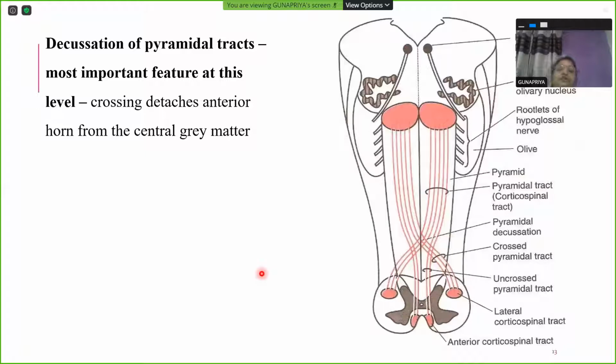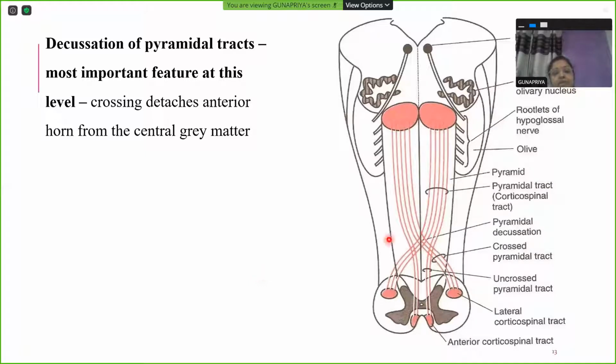Now we're moving on to the white matter. So white matter obviously means your tracts, your bundles of nerve fibers, axonal fibers, or tracts. So here the most important tract that we study will be decussation. Decussation of pyramidal tracts. It's the most important feature at this level. And crossing occurs here. So that's why we studied this level as level at pyramidal decussation. Pyramidal decussation level. Transverse section taken at pyramidal decussation level.